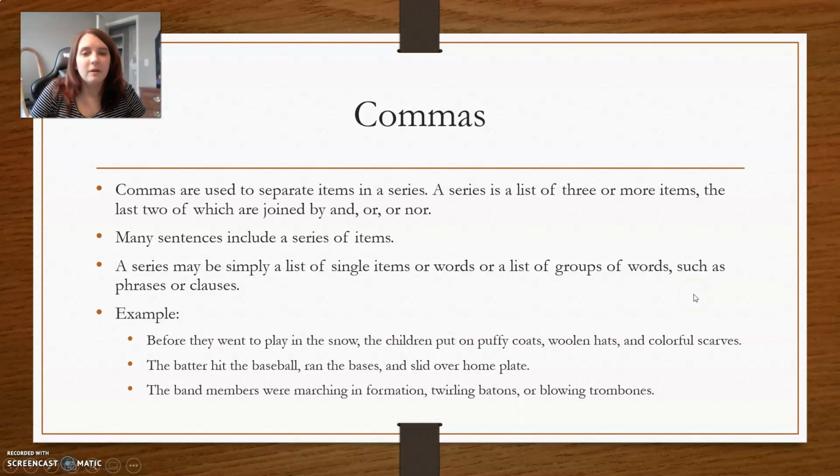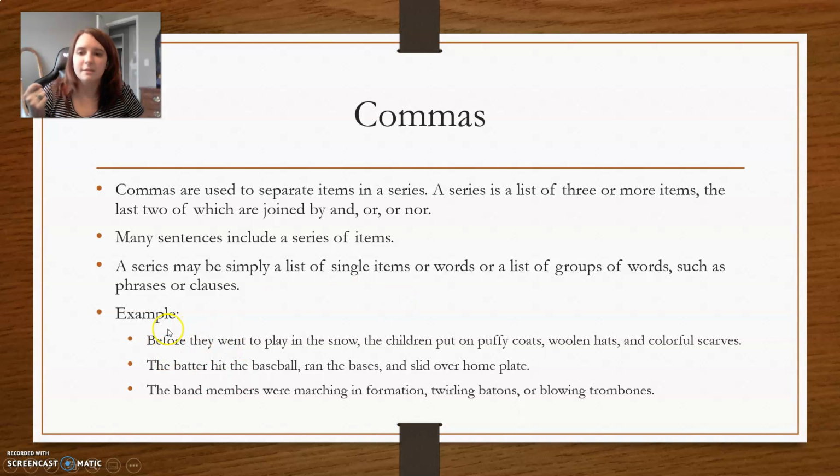So what we're going to be talking about is commas. Commas are used to separate items in a series. A series is a list of 3 or more items, and the last two are joined by and, or, or nor. Many sentences include a series of items. So if I'm listing 3 or more things, I'm going to put commas after them. It's basically just listing using those commas.